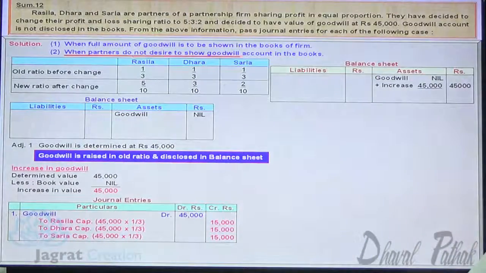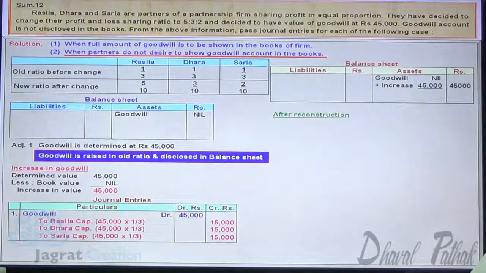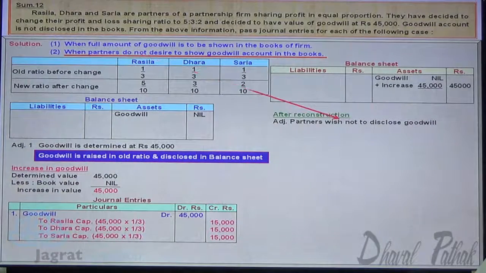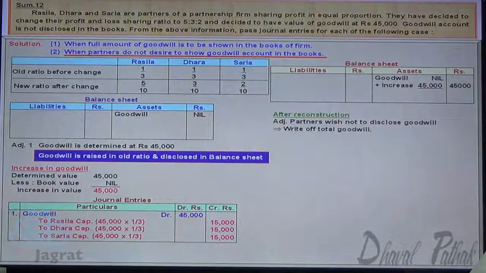Now, after reconstruction, means after change in the profit sharing ratio, adjustment says that partners wished not to disclose goodwill. Means you have to totally write off the goodwill amount, that is 45,000.